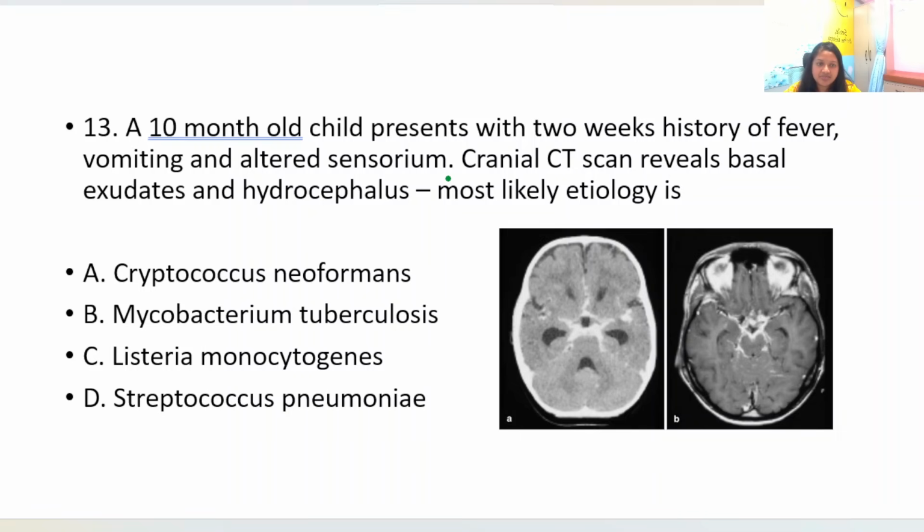A 10-month-old child presents with 2 weeks history of fever, vomiting and altered sensorium. Cranial CT scan reveals basal exudates and hydrocephalus.